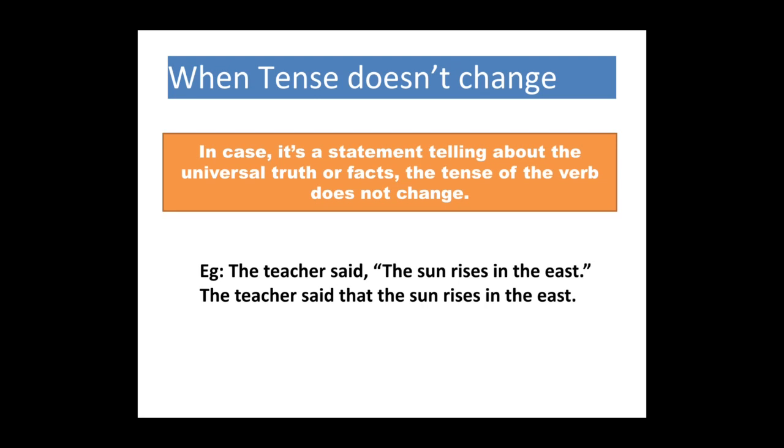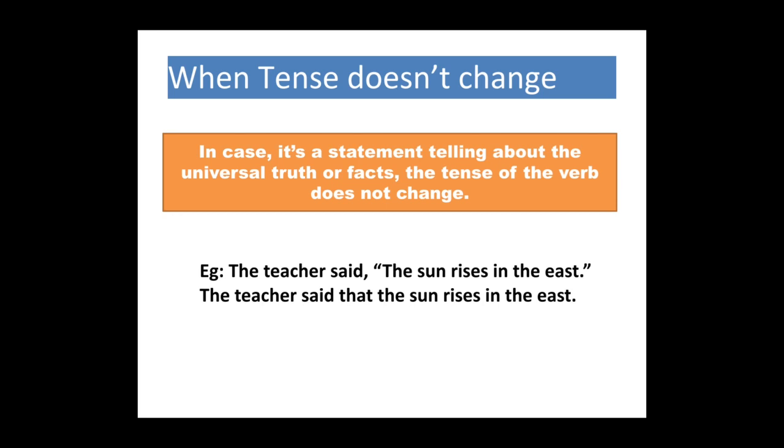Now, students, next thing is that when tenses don't change. In this case, it's a statement telling about the universal truth or facts. The tense of the verb does not change. For example, the teacher said, "The sun rises in the east." So this is a universal truth. It remains unchanged. So it will be: the teacher said that the sun rises in the east. It's just that we add "that" and remove the inverted commas.